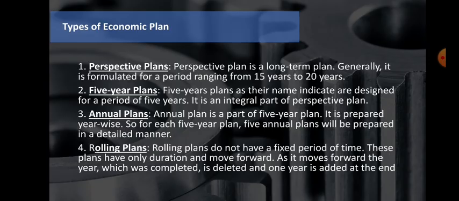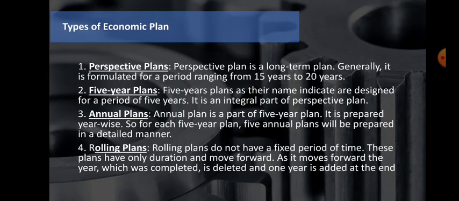So here the annual plan is a part of the 5-year plan. It is prepared year by year. For each 5-year plan, 5 annual plans will be prepared in a detailed manner. For example, maybe in a 5-year plan our GDP should be 8 or 9. That 8 or 9 we are dividing into the 5 years, which means maybe 1 or 2 GDP per annum should be growth. So this is how we are dividing for the annual plans.